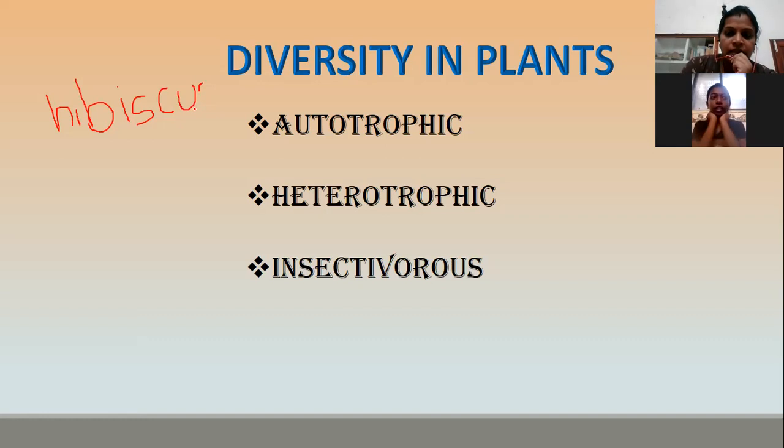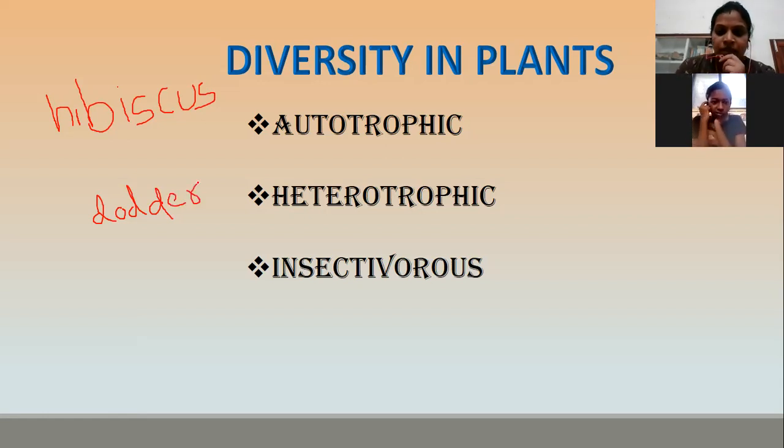Periwinkle is also autotrophic. So hibiscus, pomegranate, all these are examples for autotrophic. Heterotrophic plants are not able to make their own food, so they depend on other plants. An example for heterotrophic is, as you said, dodder.